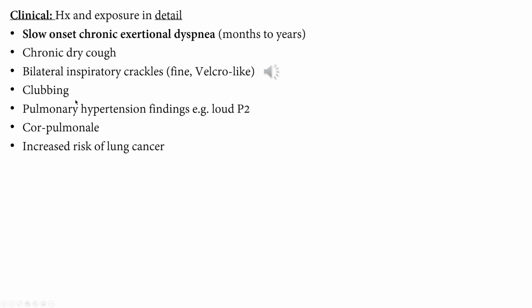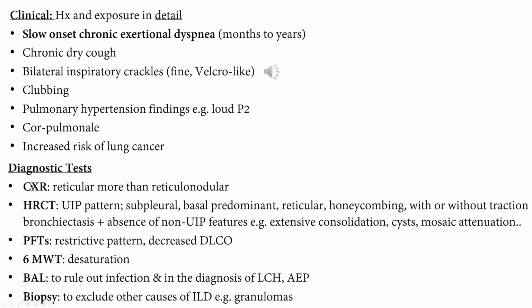Now, the interstitium is the part where the vessels exchange gases. So they can lead to pulmonary congestion and pulmonary hypertension at the end, leading to cor pulmonale, heart failure. Now, IPF is carcinogenic. All right. There's an increased risk of lung cancer due to IPF. Chest X-ray, mostly reticular opacities. Okay, it can also be reticulonodular. On high resolution CT, as we said, it's UIP pattern. Now, what's a UIP pattern?